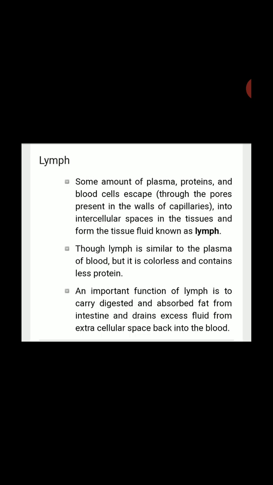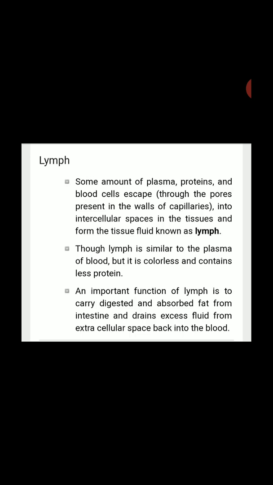It is yellowish in color. Okay, if the question arises what is the difference between blood and lymph, blood is red in color, whereas lymph is yellowish in color. Though lymph is similar to the plasma of the blood, it is colorless and contains less proteins as compared to plasma. So what is the important function of lymph?